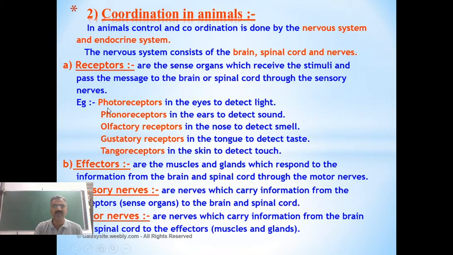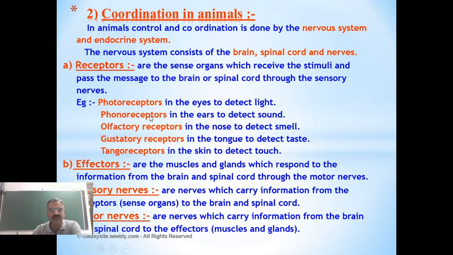So we have photoreceptors. They are present in the eyes, which are responsible for detecting the light. Then phonoreceptors, present in the ears to detect the sound. They are also called auditory receptors. You can write that down. Auditory means hearing.